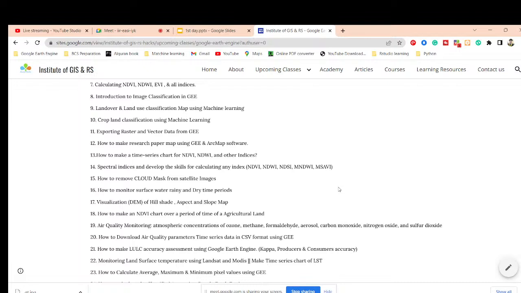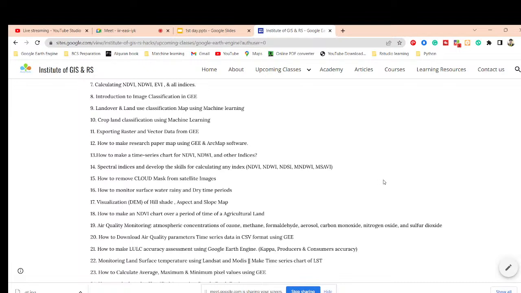After creating this type of map, we also need to check the accuracy assessment. We can easily do that using the Google Earth Engine platform and check the accuracy: kappa accuracy, producer accuracy, consumer accuracy, overall accuracy. So all types of accuracy we can easily calculate on the Google Earth Engine platform.